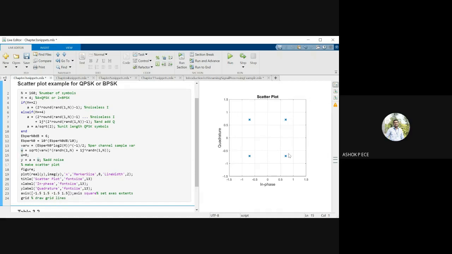So depending on these 4 points, how to differentiate the 4 points? Can anybody say how the receiver will differentiate the 4 points? What it has received, the diagram you are seeing, is the PSK signal without any noise. So you are seeing 4 points, right? How will the receiver decode the 4 points individually? Can somebody unmute and say, or type in the chat box? Based on what phenomenon will the receiver decode? Can somebody say the answer?